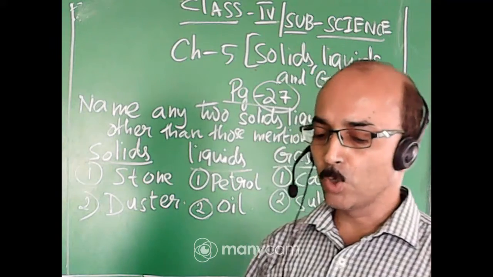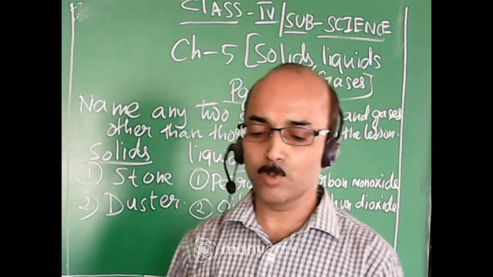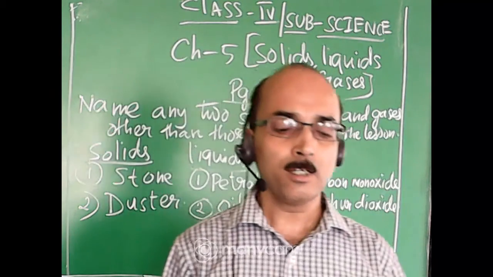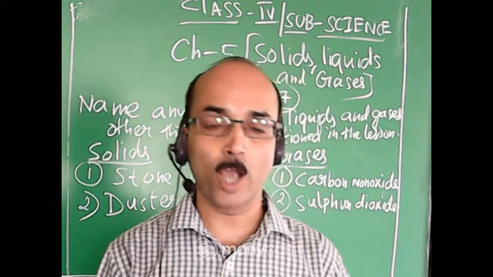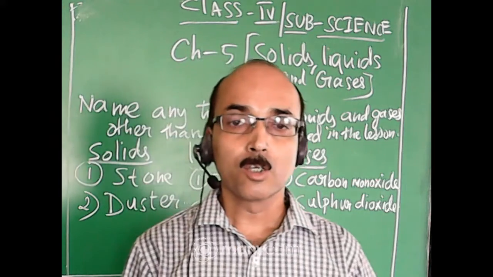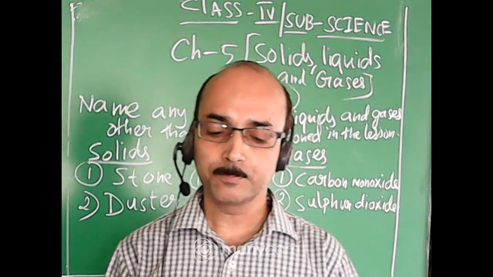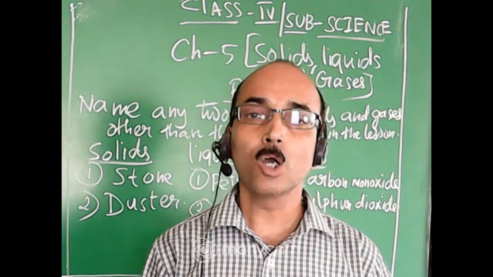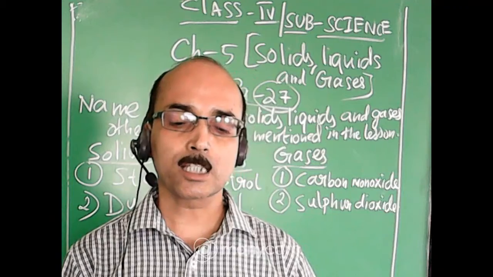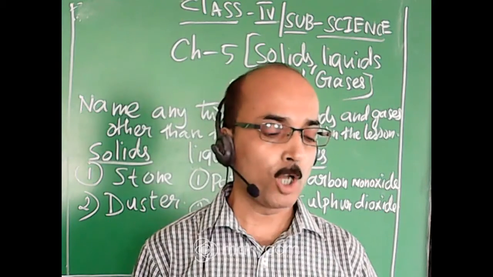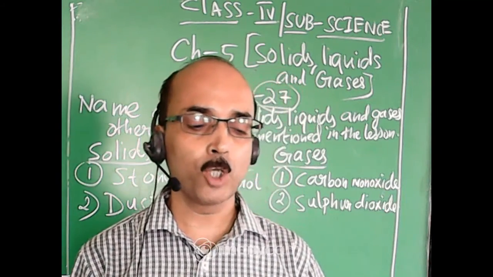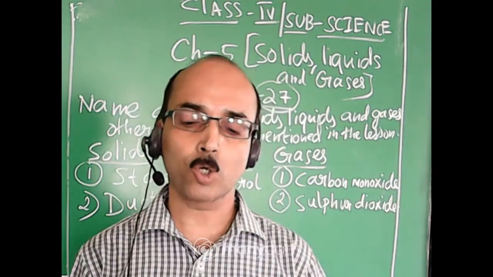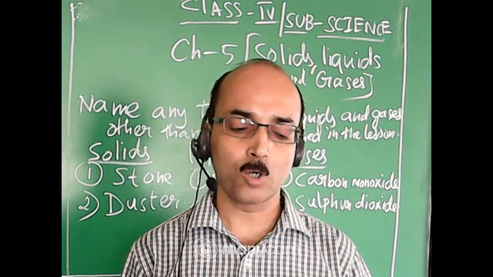Now we will go to the comparison between solid, liquid and gas. This is from page number 27. See how you can compare a solid, liquid and gas. See the point of difference. Number one, shape. Solid, it has a definite shape. Liquid, it has no definite shape, it takes the shape of the container. Gas, it has no definite shape. Volume: solid, it has a definite volume. Liquid, it has a definite volume. Gas, no definite volume, it occupies the space of the container.